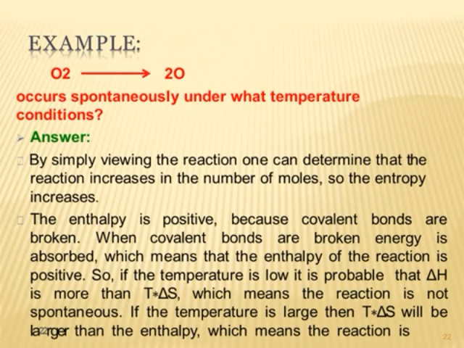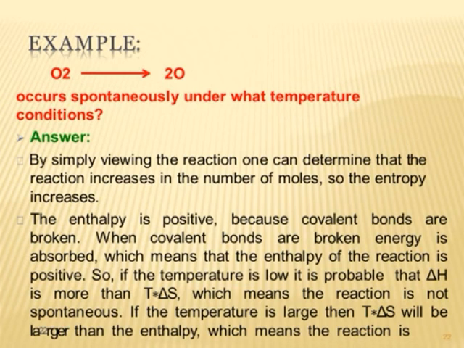dP/dT = PΔH vaporization / RT², since Vv is equal to RT/P, where the vapor obeys the ideal gas law. That means PV = nRT is the ideal gas equation. This is known as the Clausius-Clapeyron equation.